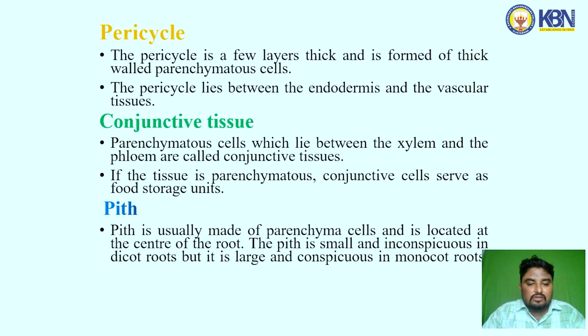Pith. Pith is usually made up of parenchyma cells. It is located at the center of the root. The pith is small and inconspicuous in the dicot root, but it is large and conspicuous in monocot roots.